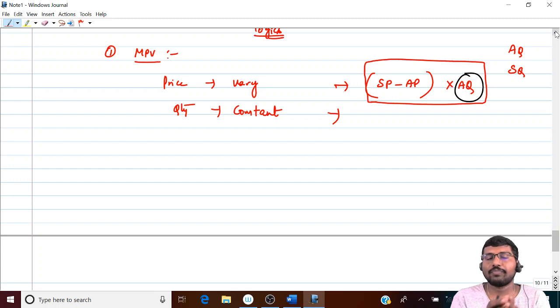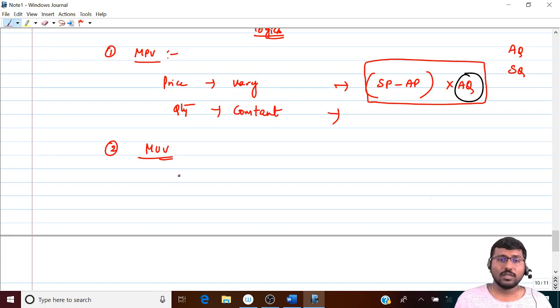Now, this is very important. In so many other sums also where we are going to do problems, variance analysis without formula, we're going to use this logic. So when it comes to material price variance, price will change and quantity will remain constant. What quantity will remain constant? Actual quantity. Game over. Coming on to second one. Material usage variance. Now you know the logic. What is material usage variance? Usage or quantity will change. And price will remain constant.